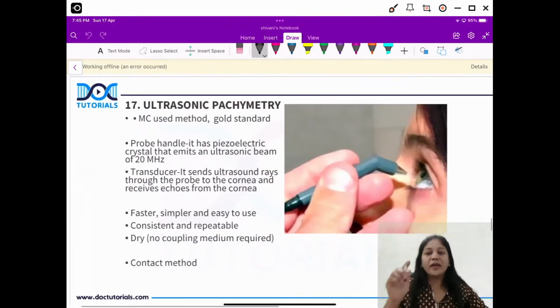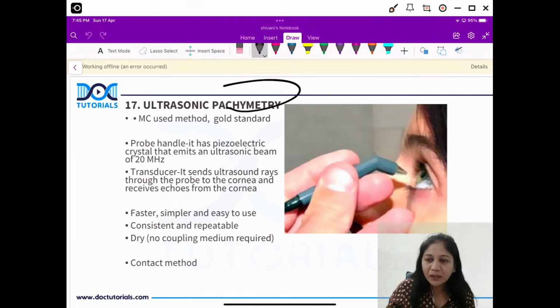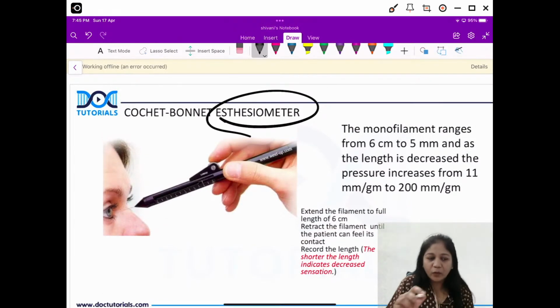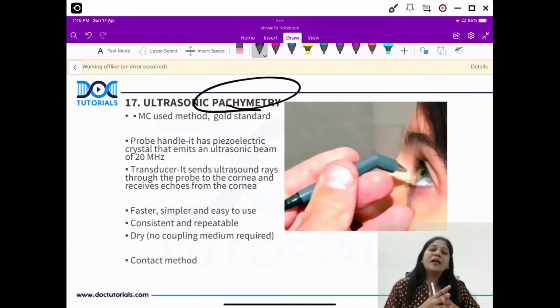The next set of expected questions. These are two pictures where students get confused, whether it is a pachymetry picture or an esthesiometer. So how to identify? And what are these? I'll just let you know in very brief. The pachymeter is an instrument by which we measure the corneal thickness. Okay, you should know everything about corneal thickness, right?